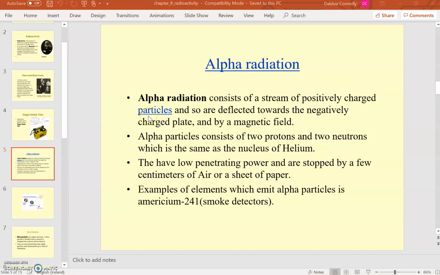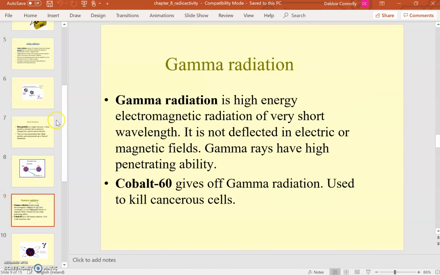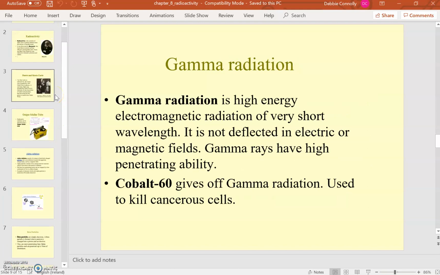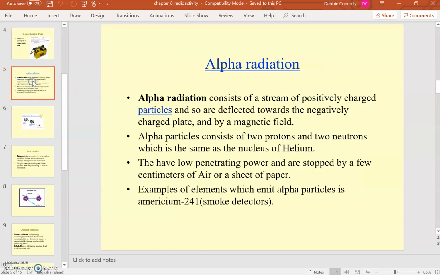So then we have 3 different types of radioactivity. We have alpha particles, beta particles, and gamma radiation. In the case of alpha and beta particles, you have physical particles being spontaneously emitted from the nuclei of unstable atoms, and then gamma radiation is actually giving off electromagnetic waves from the nucleus of the atom. Okay, so we look first of all at alpha particles.